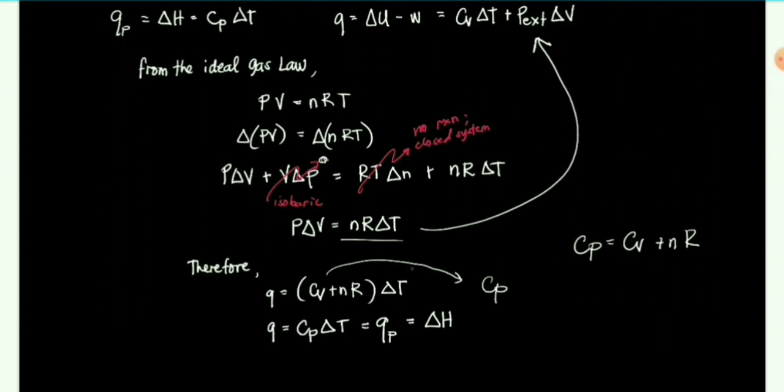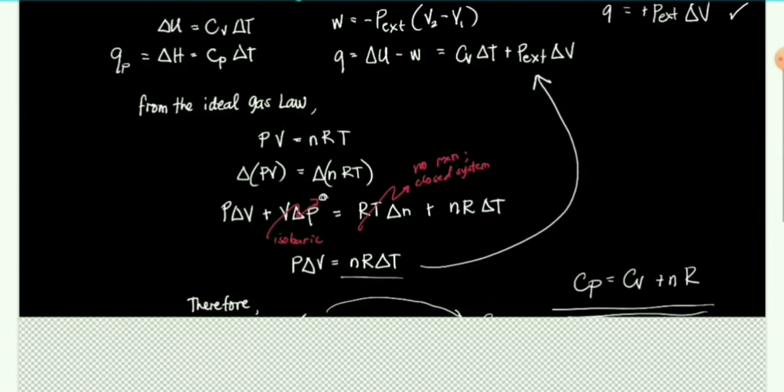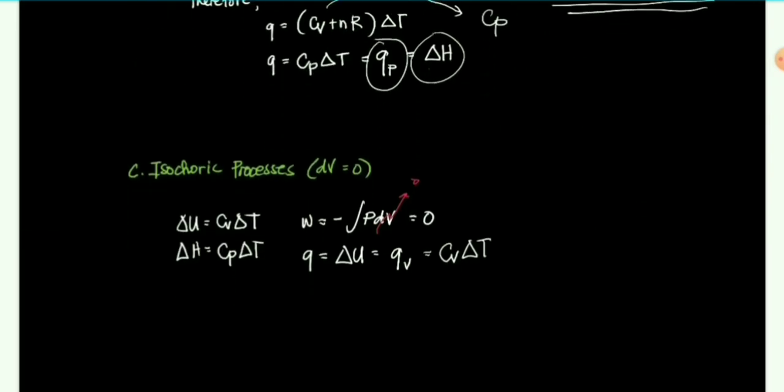Since CV plus nR is equal to CP according to this equation, okay? CP is equal to CV plus nR. Therefore, Q is equal to CP delta T, or the heat at constant pressure, Q sub P, which is equal to delta H. So alam naman natin yon na yung heat at constant pressure is delta H. Okay? So for isochoric processes, the change in the volume is 0, so therefore yung work mo is 0 because PdV, okay, and dV is 0. So delta U is still CV delta T, delta H is CP delta T.